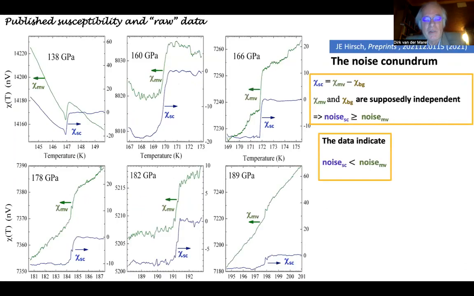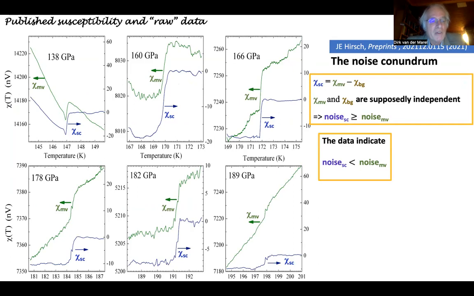In this graph, we just summarized again those 6 pressures. This is now our own graph, just using the data from these tables. The blue curves correspond to what I showed before, that's the superconducting signal. And the green curves, that's the measured voltage.